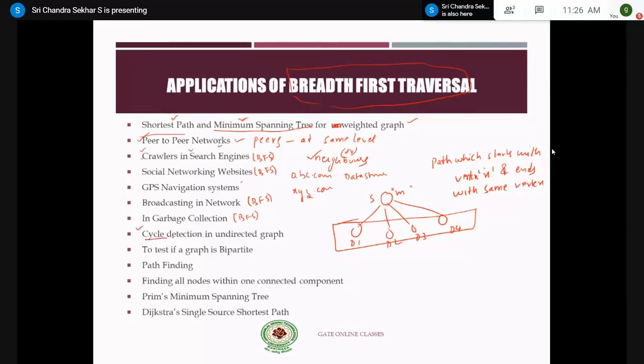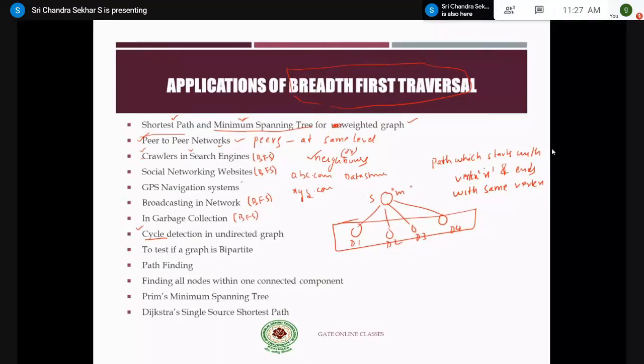You may be asked some questions like, the breadth first search traversal is useful to, and he will give some 4 options, out of which you have to select the correct statements. Like 1 and 2 only, 2 and 3 only, 1, 2 and 3. Like that you will have these types of questions, right? That's the reason why I have kept this application part and am discussing it as an important concept, right?